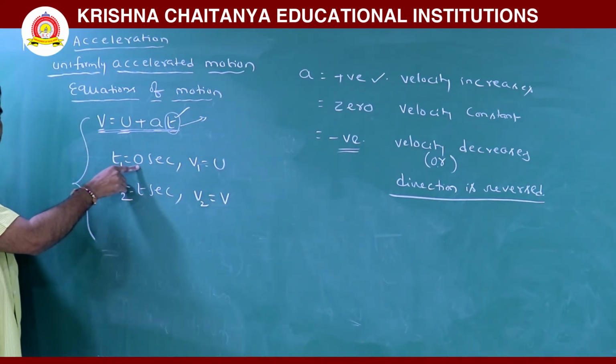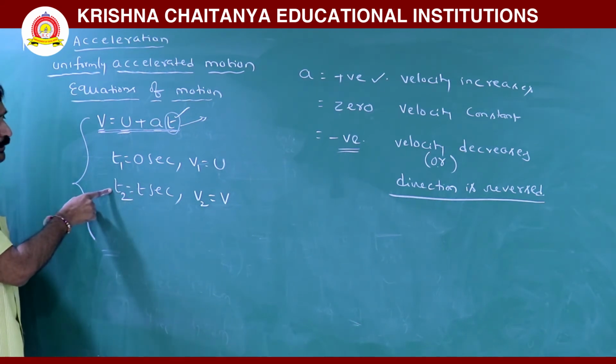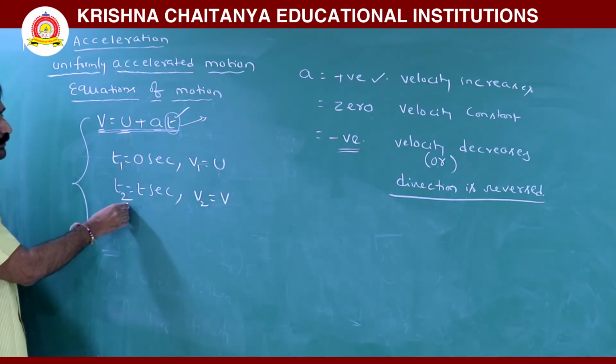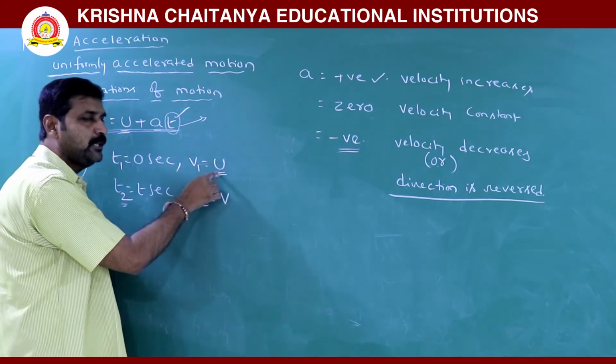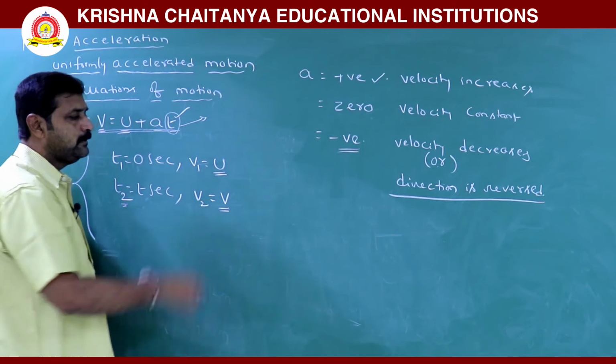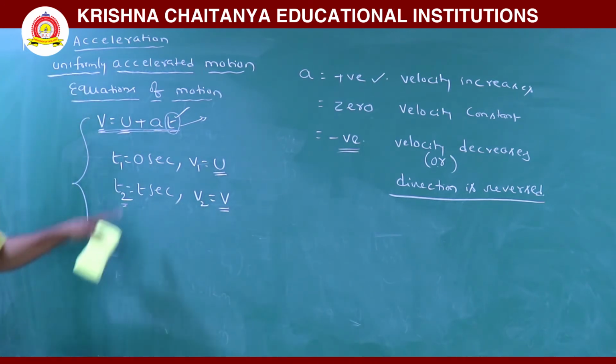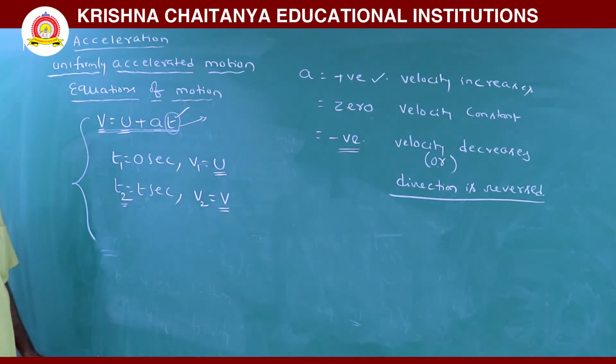Started from 0 second and time interval is t seconds, that means t2 is t seconds. During start of motion, it starts with initial velocity u, and then after t seconds its velocity is v.